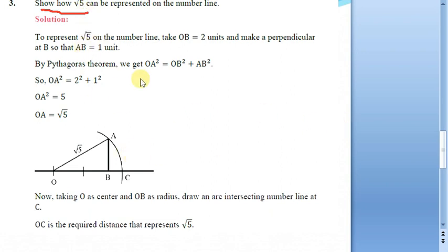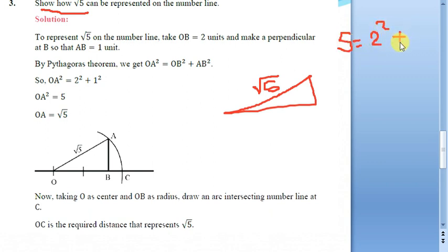Suppose we need to look at the combinations. Take a right angle triangle. Always remember the hypotenuse is going to be the irrational part. Here we have to get root 5. Take this number 5 as it is, and try to express it as a sum of squares of two numbers. Can I write it as 2 square, which is 4, plus 1 square? So root 5 square, which we want to locate, is nothing but 2 square plus 1 square.